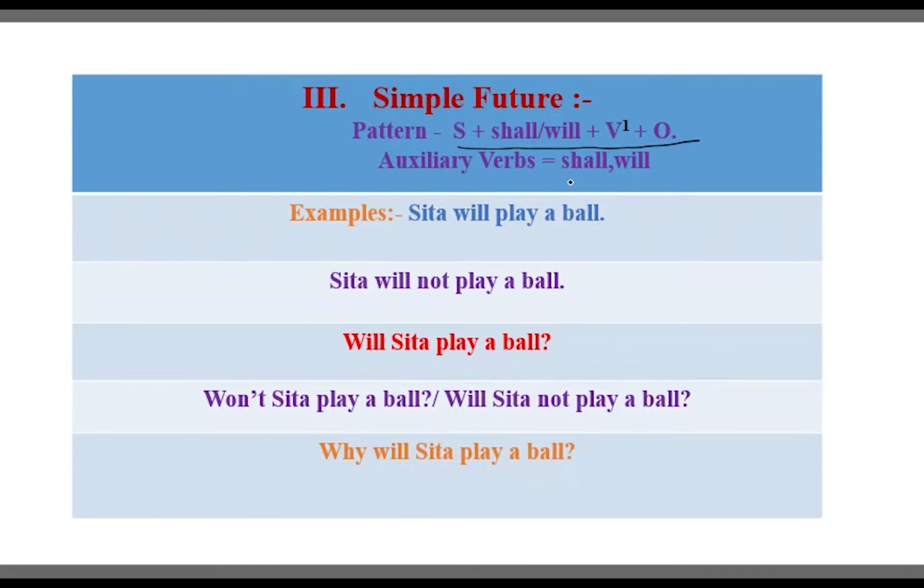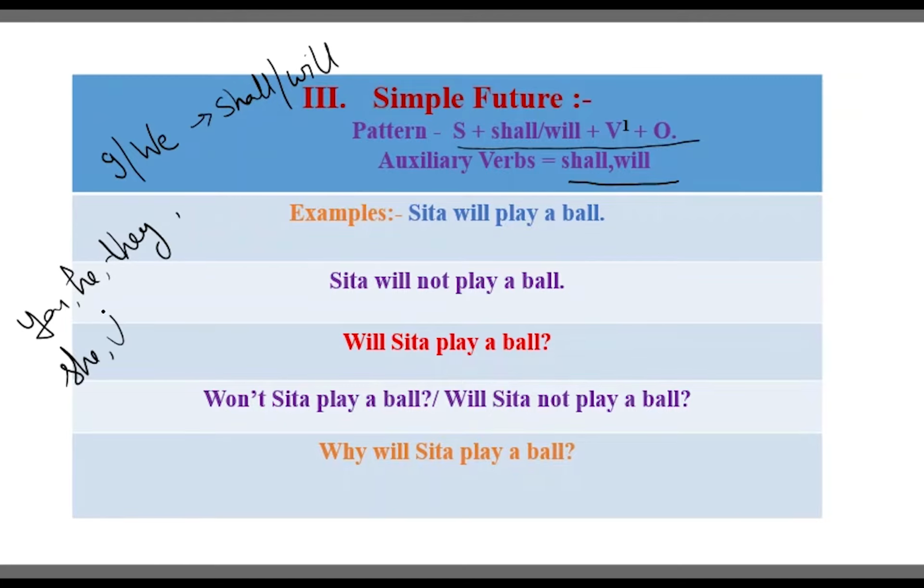Auxiliary verbs shall, will. When we talk about the usage of the auxiliary verbs shall and will, it's very simple. With I and we, we can use shall and will. But for the rest of the pronouns like you, he, they, she, it, and names, we have to use will. Actually, will can be used with each and every subject.